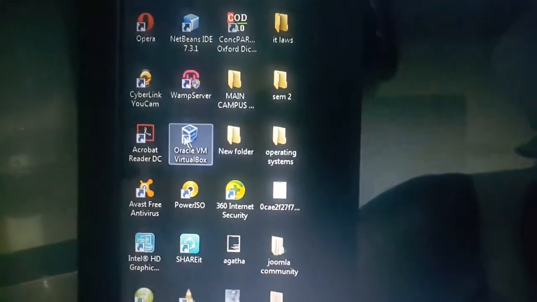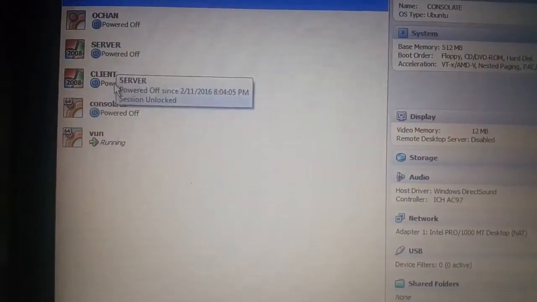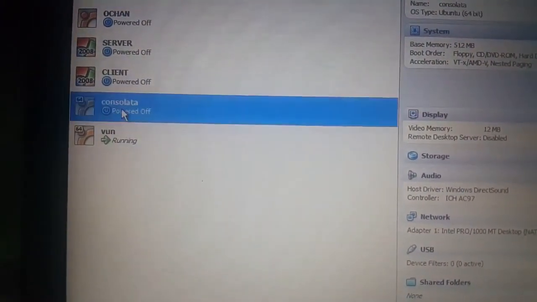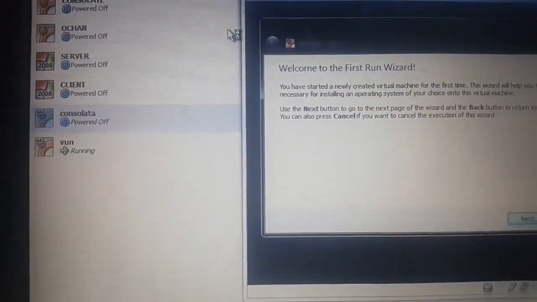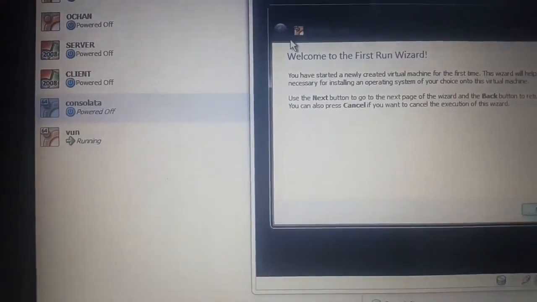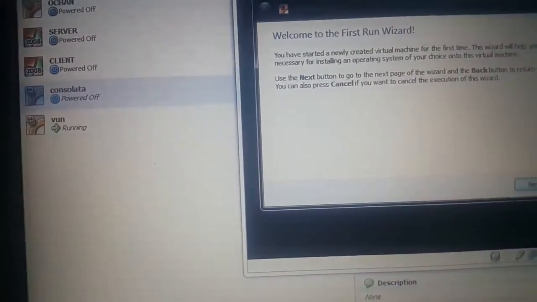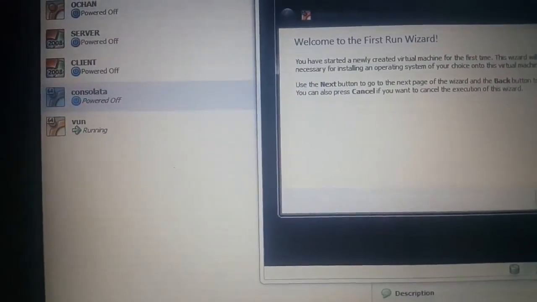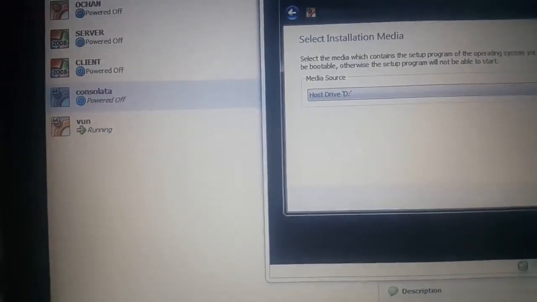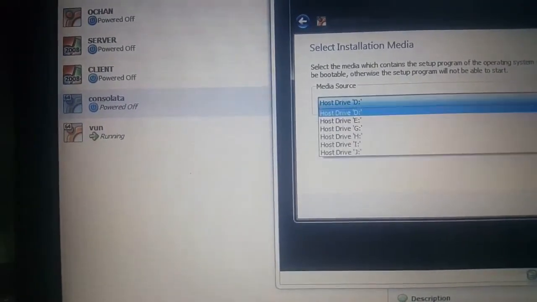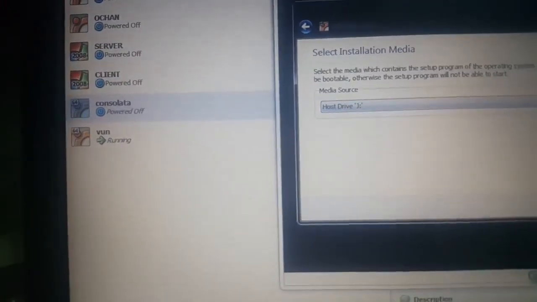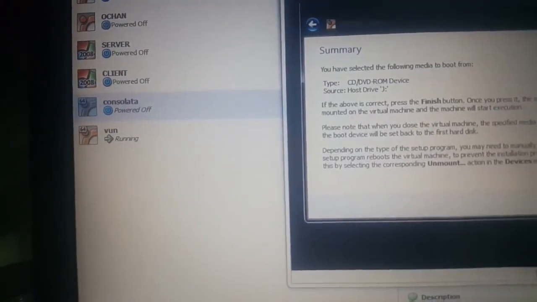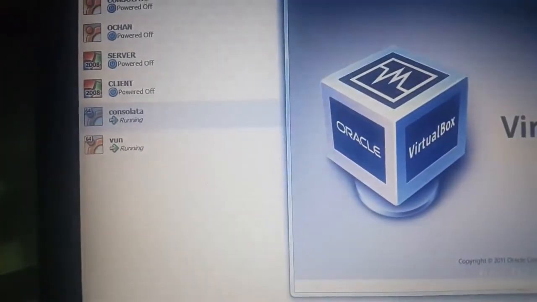So go and open your VirtualBox, then start the virtual machine. You'll be greeted by the virtual machine Run Fast wizard, which will guide you through the steps of installing the operating system. From here you choose the drive from which you want to install your operating system. Let's choose J, and then you click next and you follow the wizard.